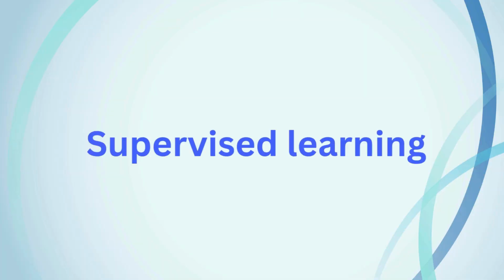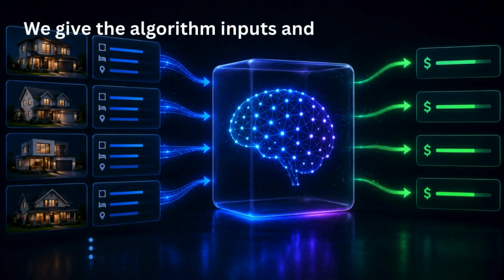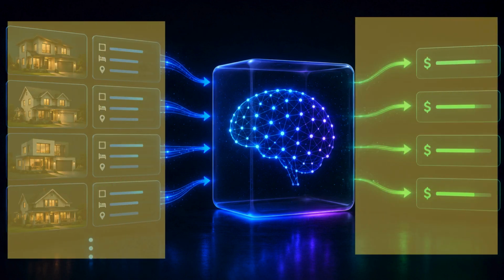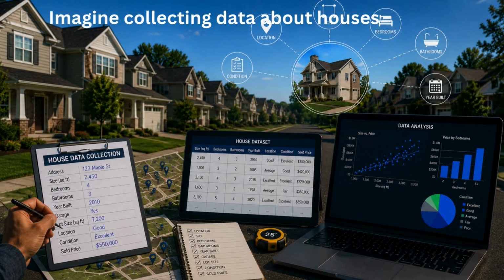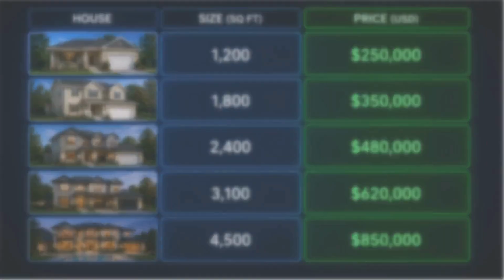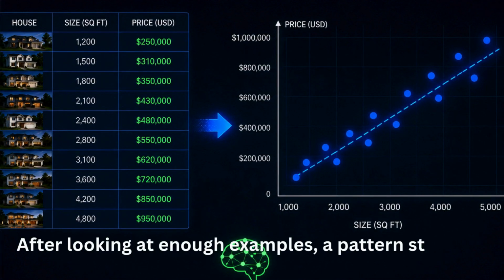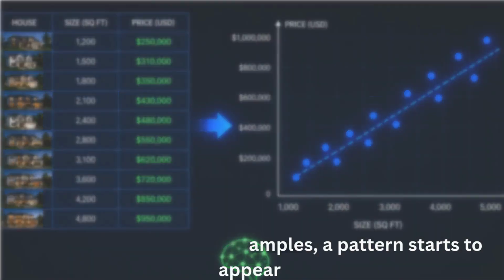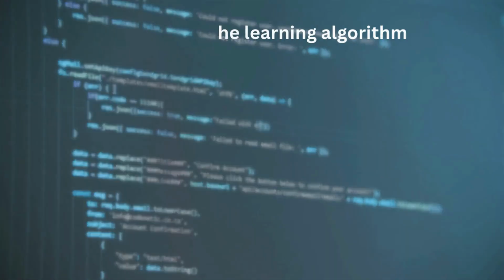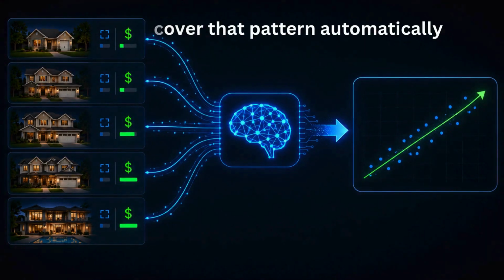This is called supervised learning. We give the algorithm inputs and the correct outputs. Then it learns the relationship between them. Imagine collecting data about houses. For each house, you know its size and its price. After looking at enough examples, a pattern starts to appear. Bigger houses usually cost more. The goal of the learning algorithm is to discover that pattern automatically.